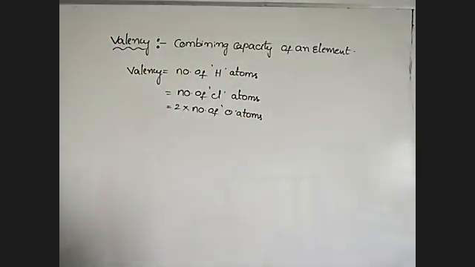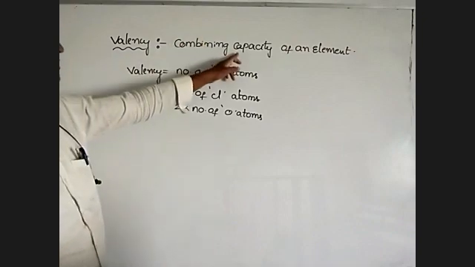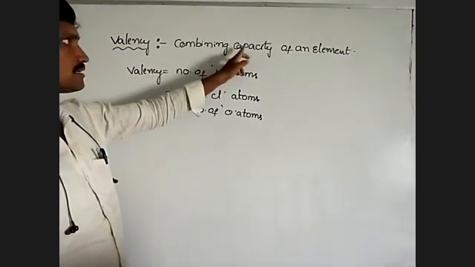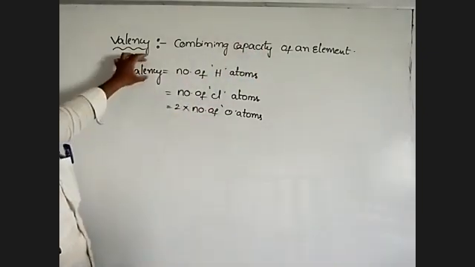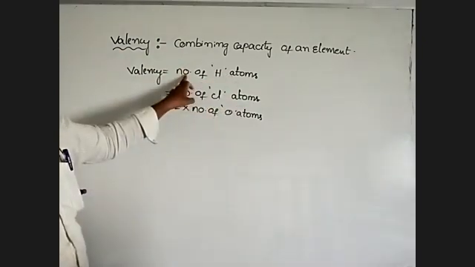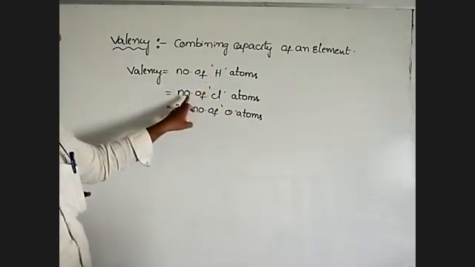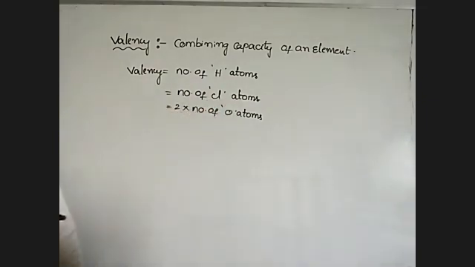So valency means the combining capacity of an element. Or valency is equal to the number of hydrogen atoms, or the number of chlorine atoms, or 2 into the number of oxygen atoms. That is the definition of valency.